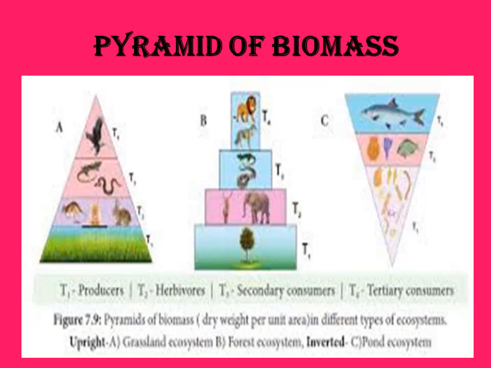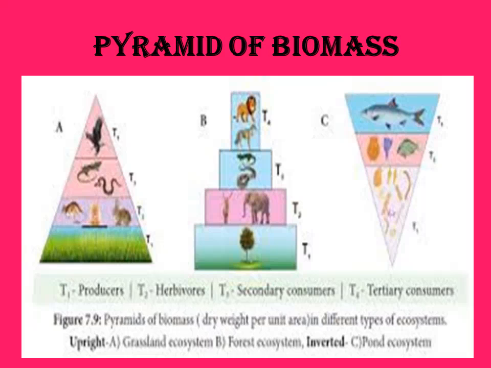Then the third level T3 is also lesser when we compare T2, and then T4. So the biomass depends on the size and number of the animals. In the forest ecosystem, it is a stepwise decrease.